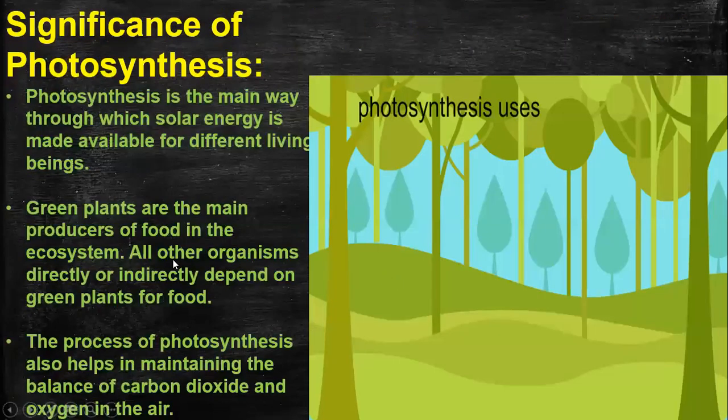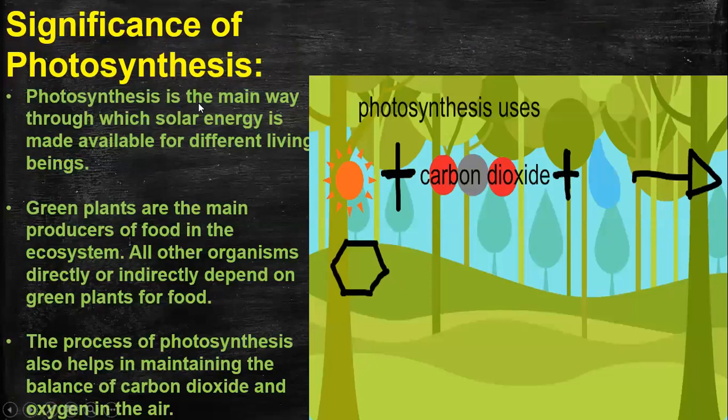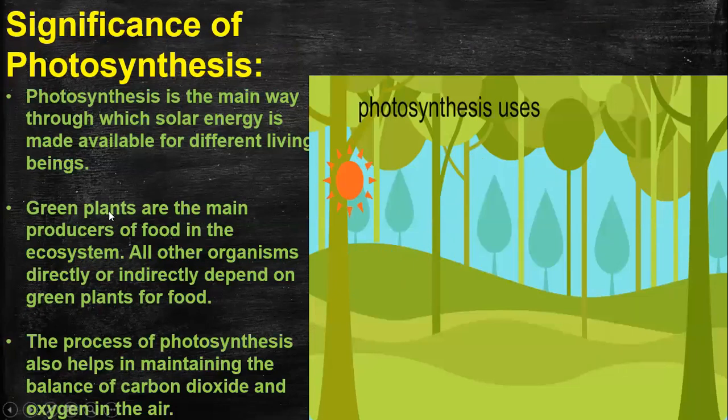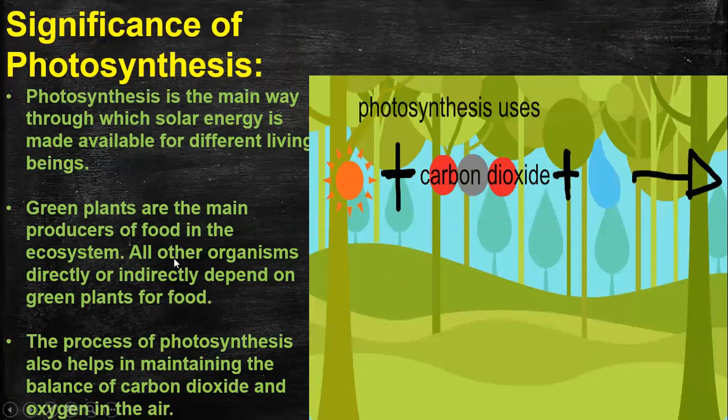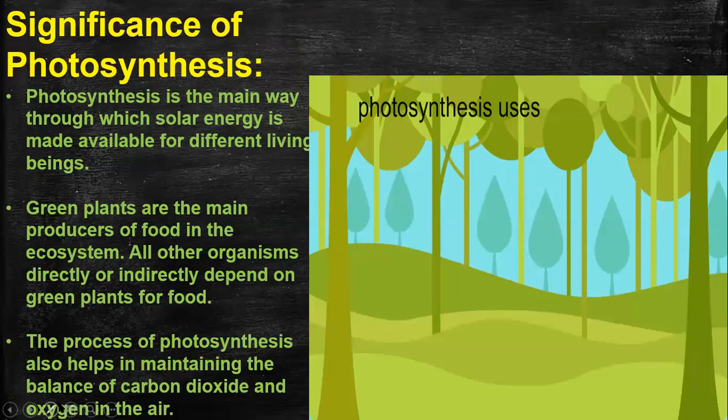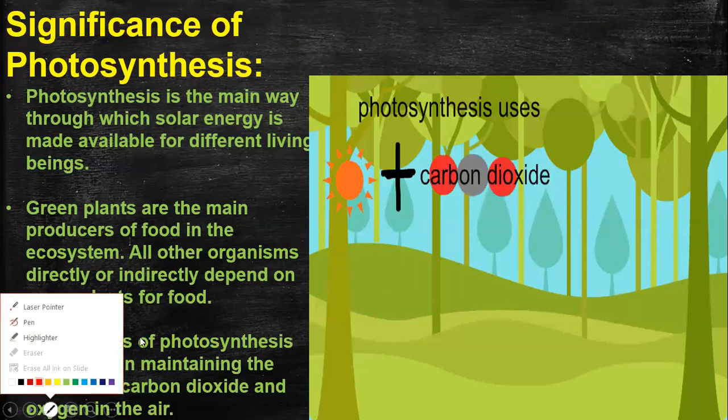Significance of photosynthesis. Photosynthesis is the main way through which solar energy is made available for different living beings. Green plants are the main producers of food in the ecosystem. All other organisms depend directly or indirectly on green plants for food. In short, of all these things shown here, we can say that the significance of photosynthesis is that,